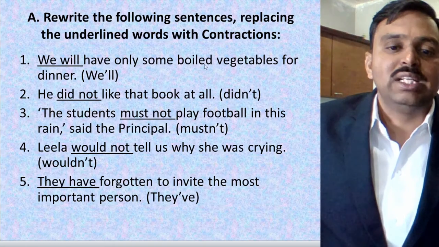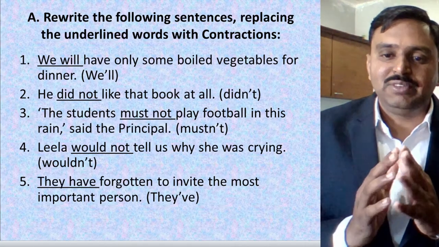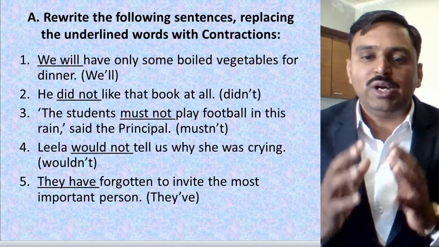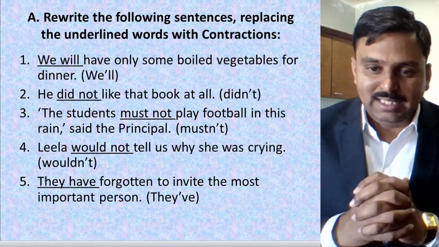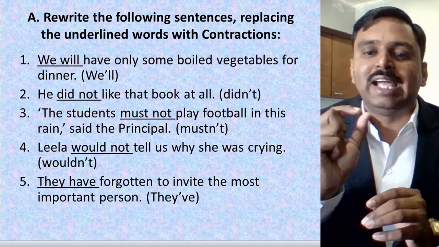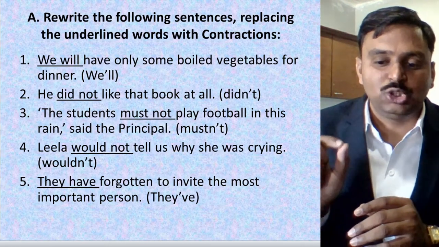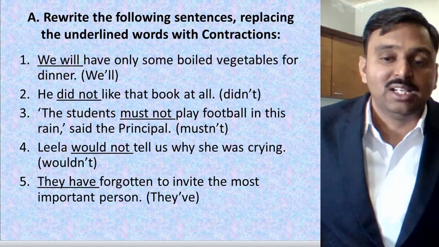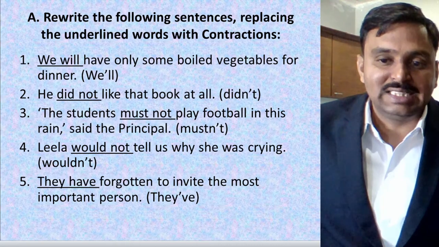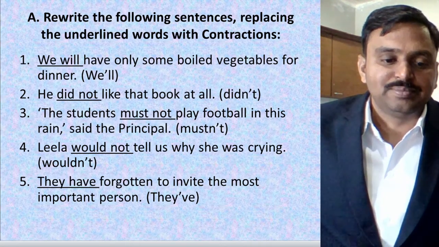We will have only some boiled vegetables for dinner. When you say this, we will is the underlined word. We is a pronoun and will is a helping verb. So we will make the short form of the verb will. So we'll make it as we'll. Alright. Look at the second example.